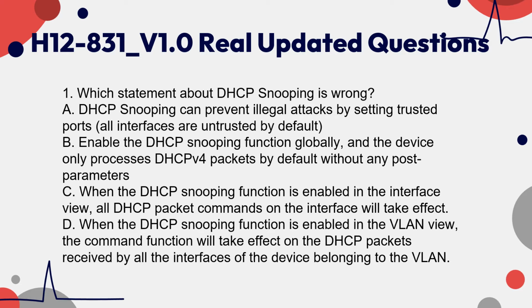B. Enable the DHCP snooping function globally, and the device only processes DHCPv4 packets by default without any post parameters. C. When the DHCP snooping function is enabled in the interface view, all DHCP packet commands on the interface will take effect. D. When the DHCP snooping function is enabled in the VLAN view, the command function will take effect on the DHCP packets received by all the interfaces of the device belonging to the VLAN.